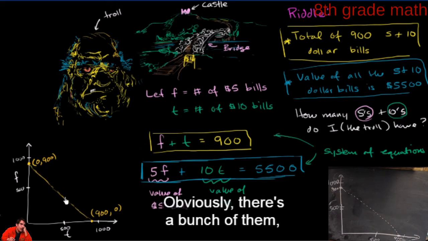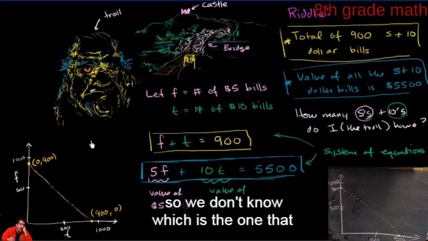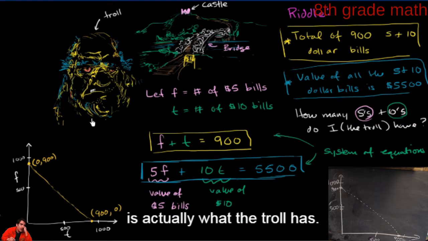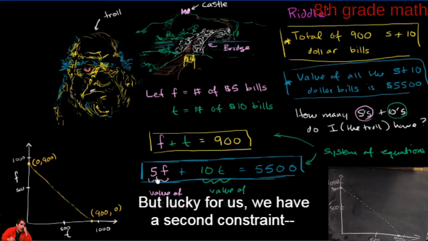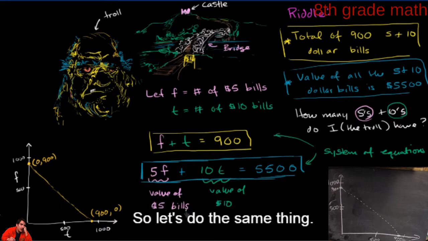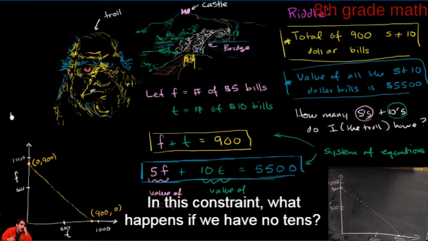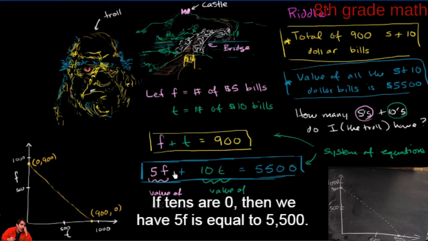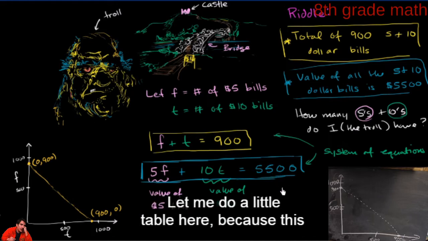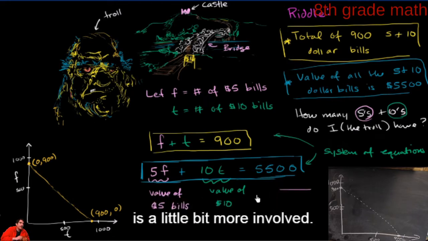Obviously, there's a bunch of them, so we don't know which is the one that the troll actually has. But lucky for us, we have a second constraint, this one right over here. So let's do the same thing. In this constraint, what happens if we have no 10s? If 10s are 0, then we have 5f is equal to 5,500. Let me do a little table here because this is a little bit more involved.